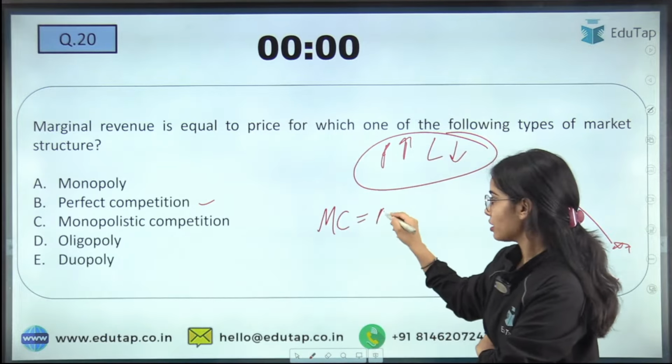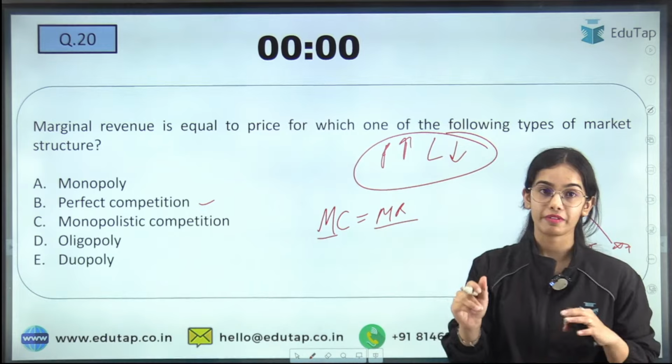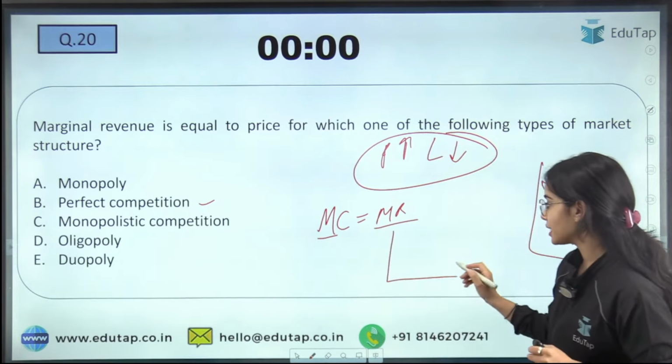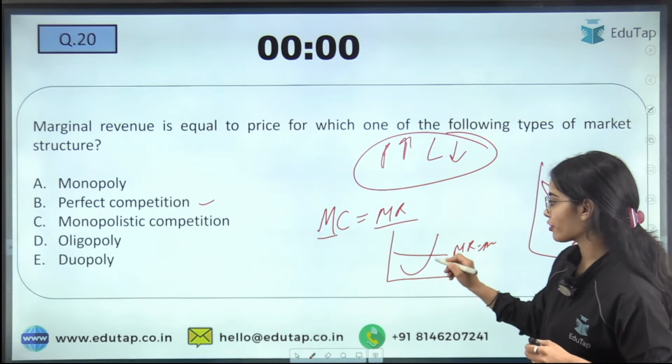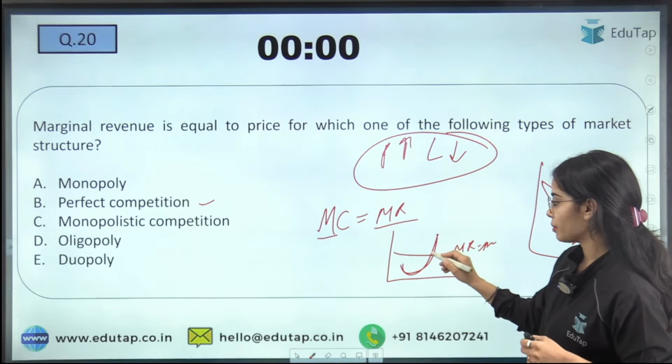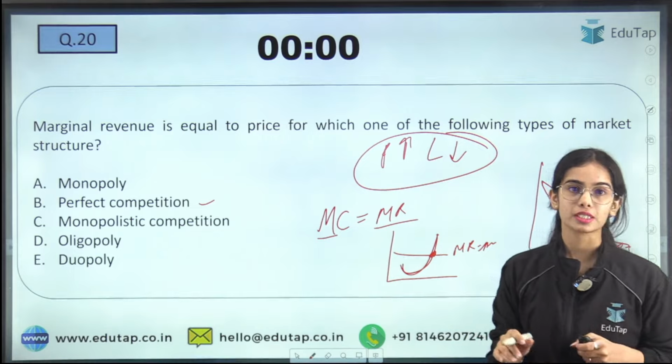MC is equal to MR. The marginal cost is equal to the marginal revenue, and the MC cuts the MR. So this is MR, this is AR. MC cuts the MR from below. So this is the equilibrium condition.